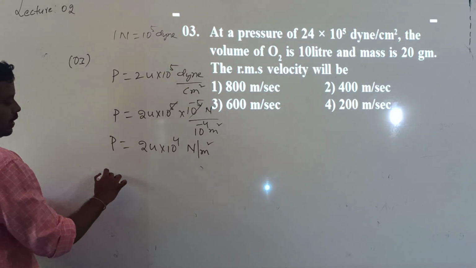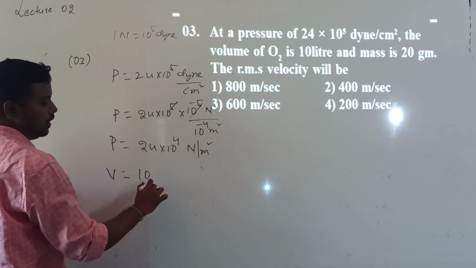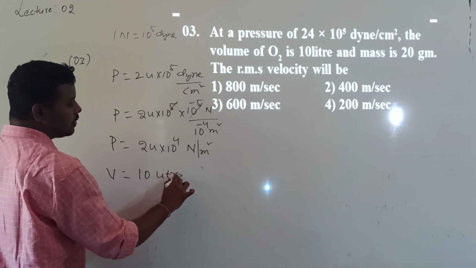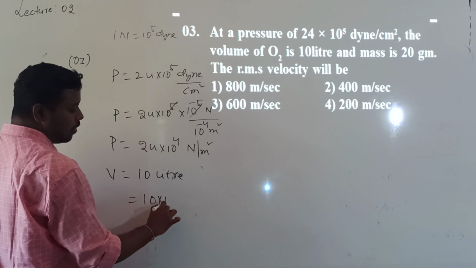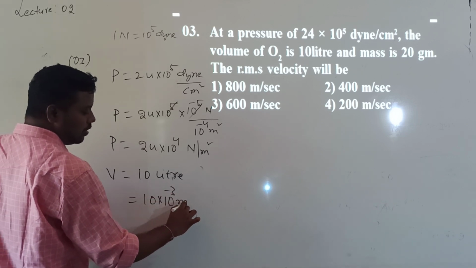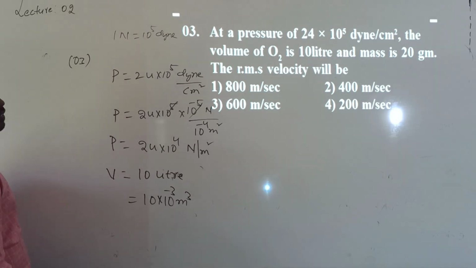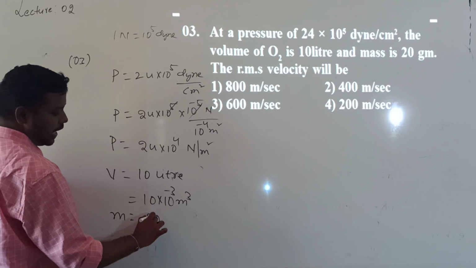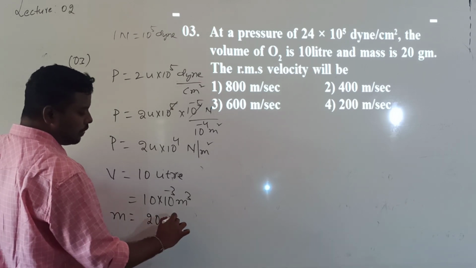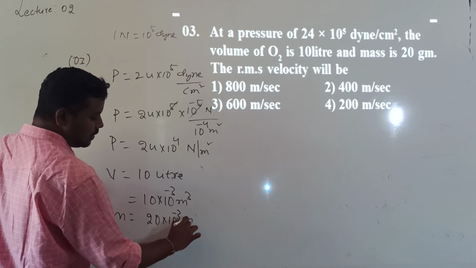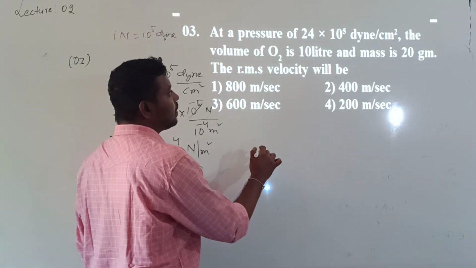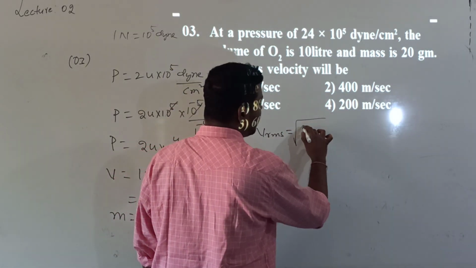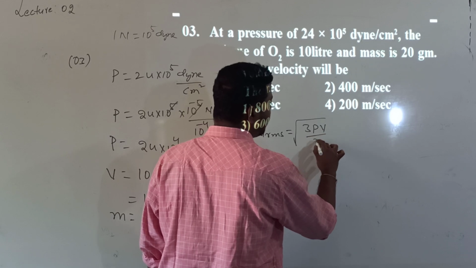Okay, now what is the volume they gave? 10 liters. So 10 into 10 to the power of minus 3, since 1 liter is equal to 10 to the power of minus 3 meter cube. What is the mass they gave? M value will be equal to 20 grams, which is 20 into 10 to the power of minus 3 kg. What is the formula for RMS speed? The V RMS formula is equal to root over 3PV by M.